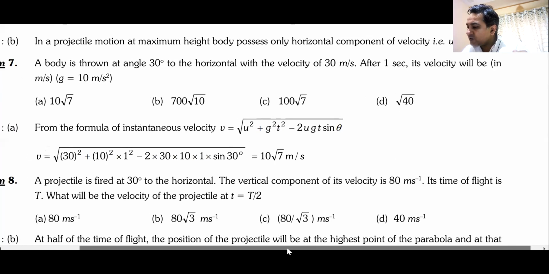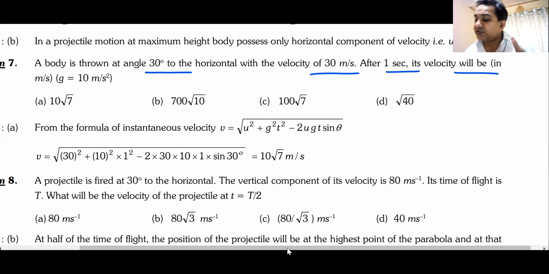Okay. Next one is question number 7. A body is thrown at an angle of 30 degrees to the horizontal, with a velocity of 30 meters per second. After 1 second, what is the velocity? Do it quickly.